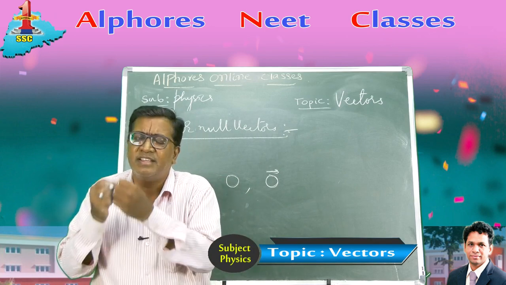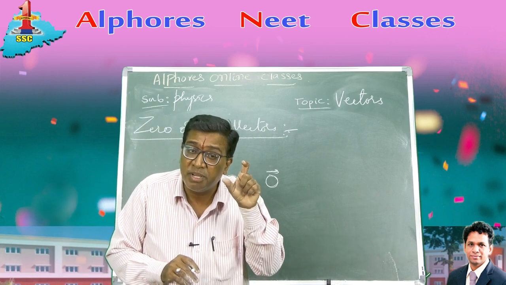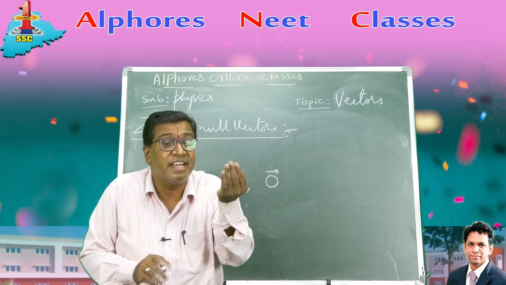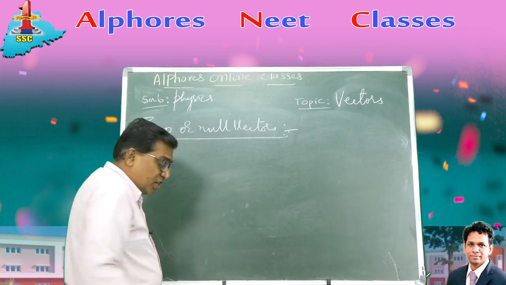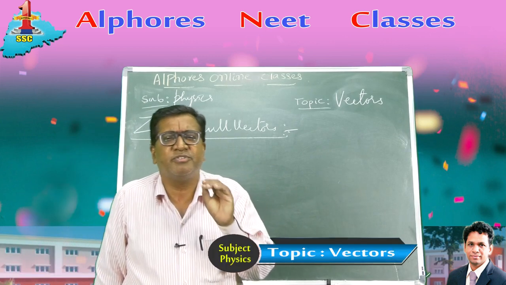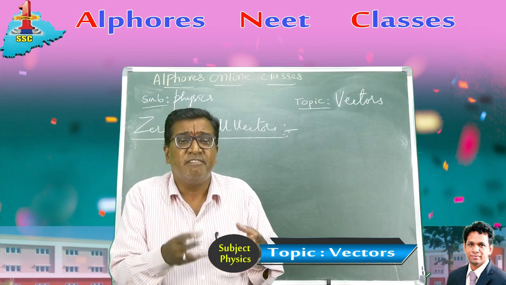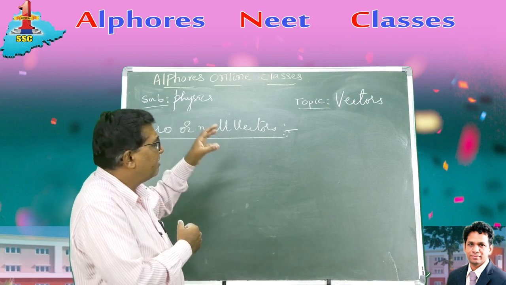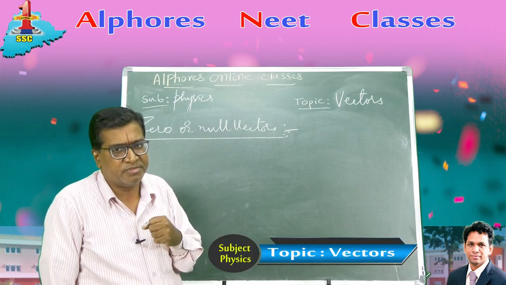A zero scalar has no destination, no direction, no magnitude. But a zero vector, okay, magnitude is zero, but the direction can be anything. You can assign any direction. How? Let me give an example. Actually, the zero vector, the null vector, has a very important role to play in physics. It has significance in explaining physical vector applications. The zero vector has a lot of physical significance to explain some physics concepts.